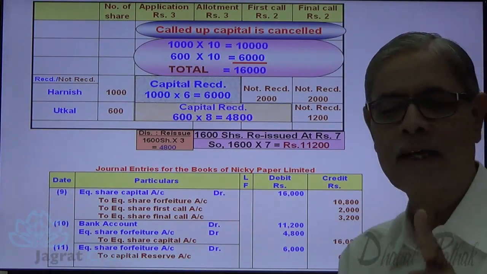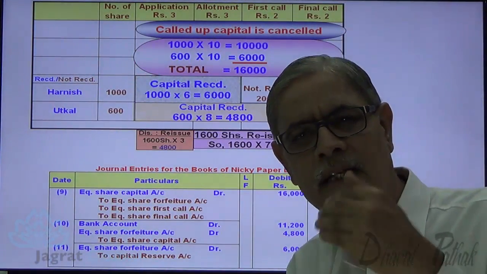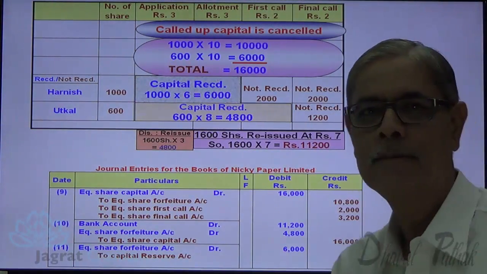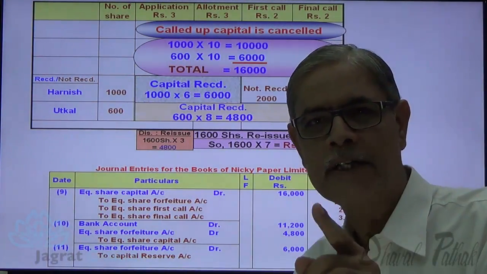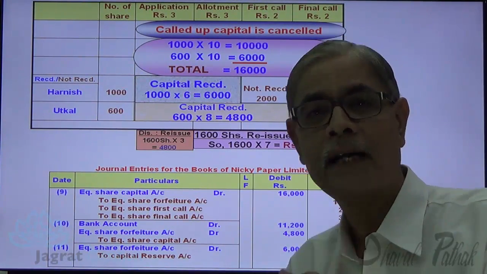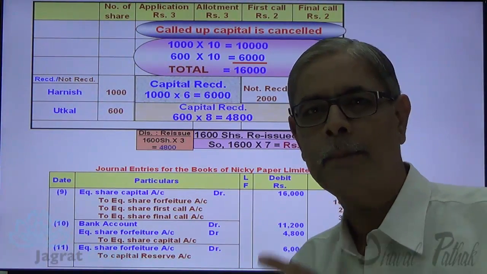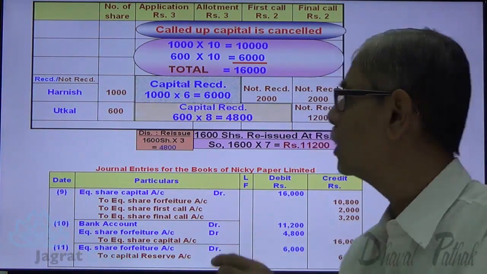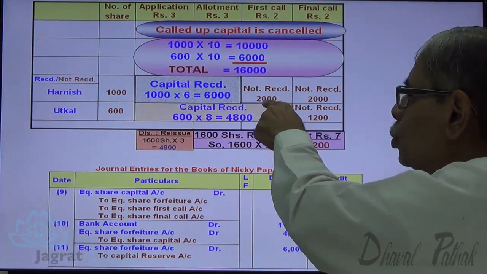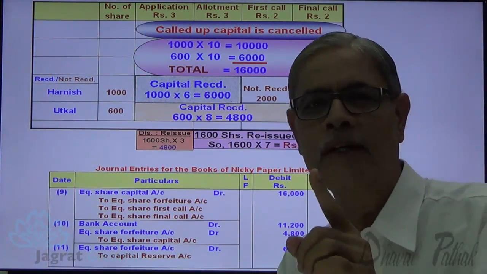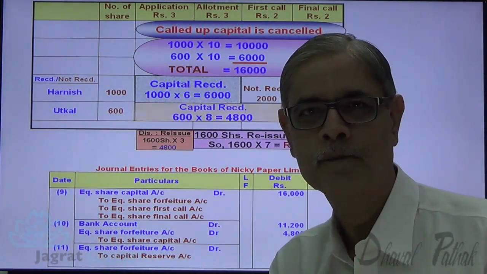This amount of 6,000 can be explained in a different way. See, I have reissued shares. Amount received on reissue of shares is 11,200. Why am I required to reissue shares? Because I have forfeited shares. Why have I forfeited shares? Because I have not received 2,000 plus 2,000 plus 1,200. So 5,200 rupees are not received.